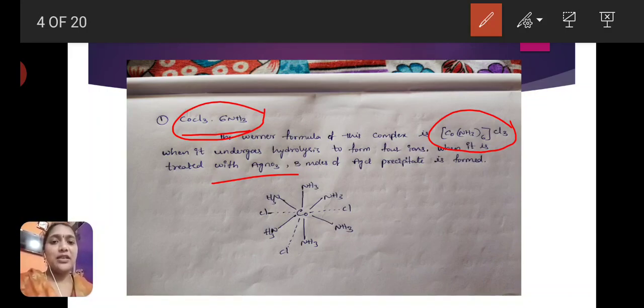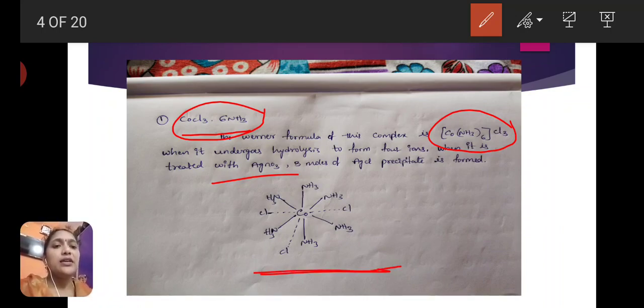By this AgNO3 reaction, we know that Cl minus ions satisfy only primary valency. These are bound to the metal atom as an ionic bond. That's why they easily break the bond and form AgCl precipitate.